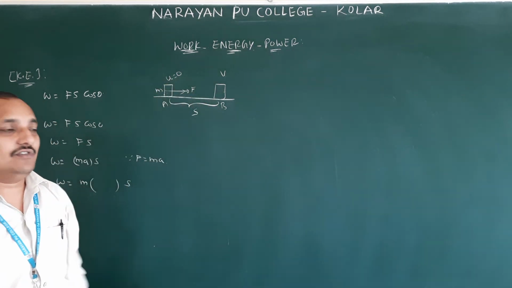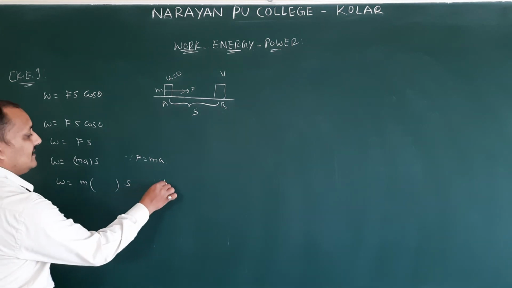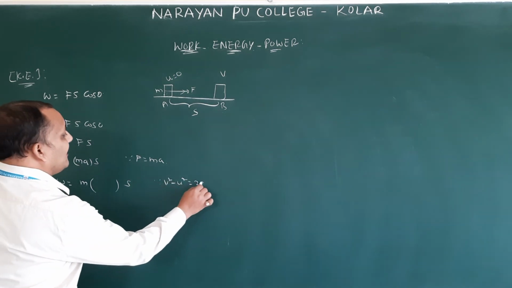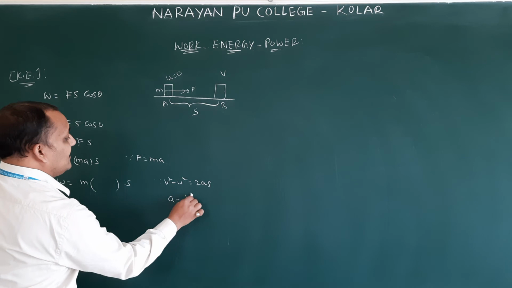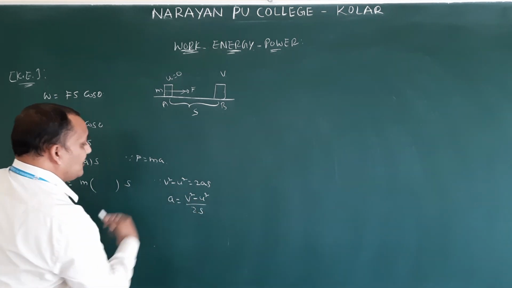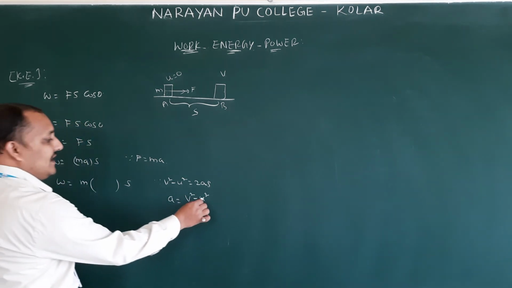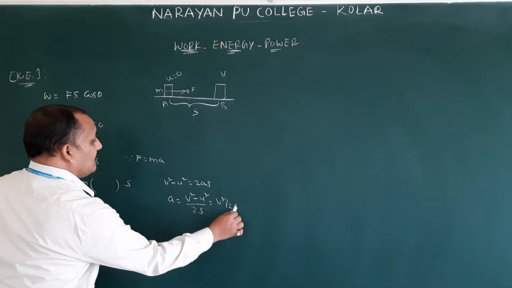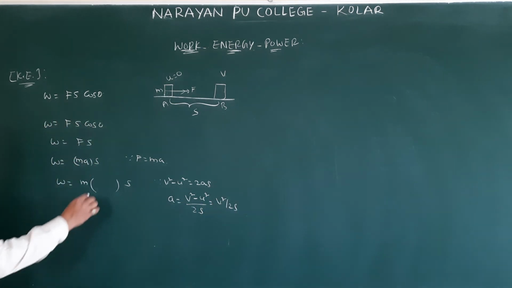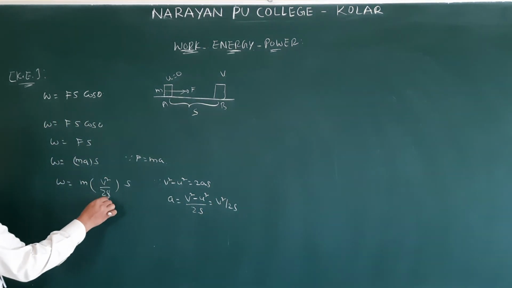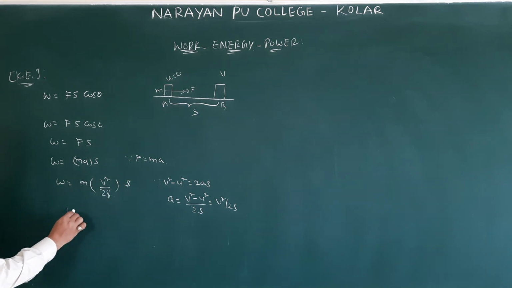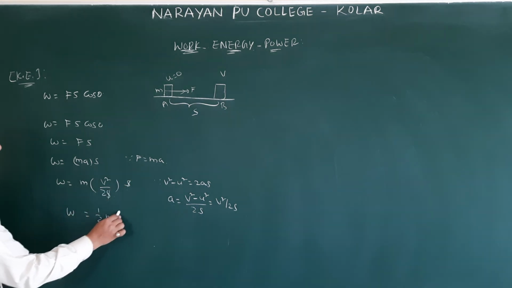Then what is the equation you came to know? v square minus u square equal to 2as, so a is equal to v square minus u square by 2s. What is u here? 0. Then a is equal to v square by 2s. S will be cancelled. Then W is equal to half mv square.